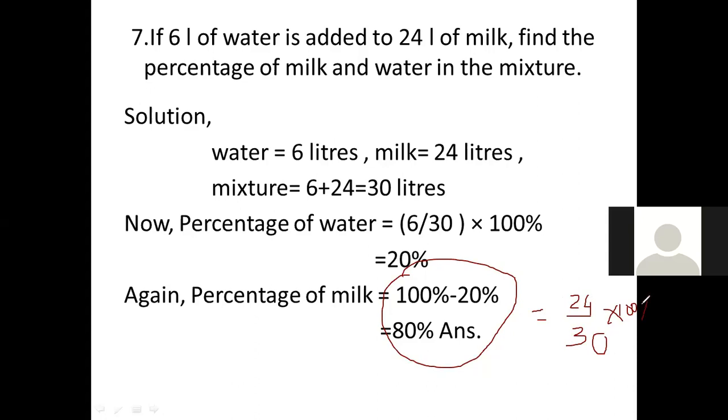Then when you cancel this, what will come? 0, 0 cancel. 3 1s are 3, 3 8s are 24. Then 8 10s are how much? 80%. 80%, right? Yes, sir. Whichever method you feel is easy, you can do that. Okay, Celine? Okay, sir.